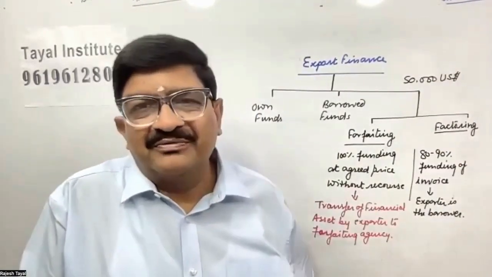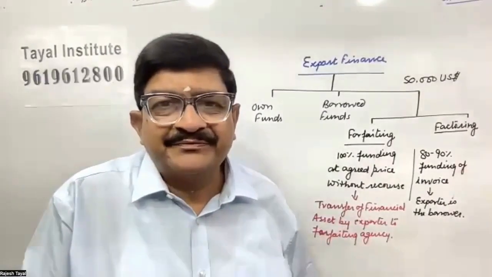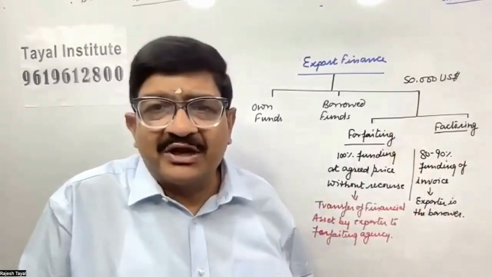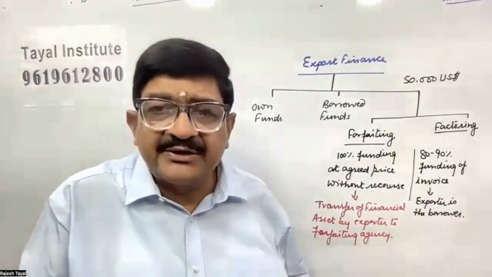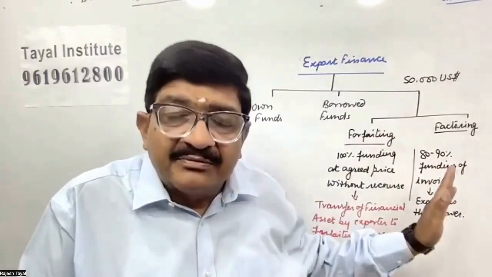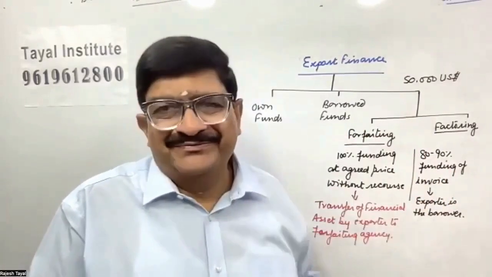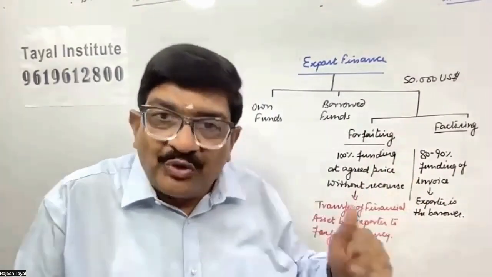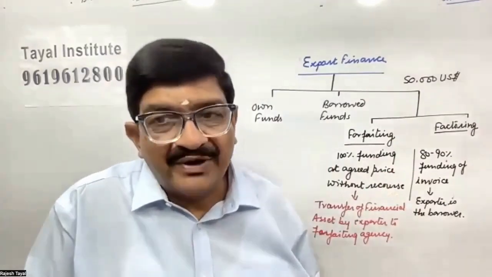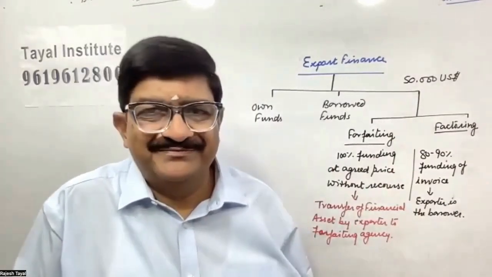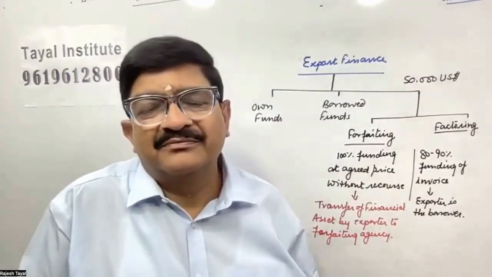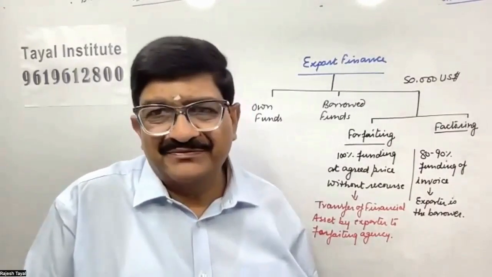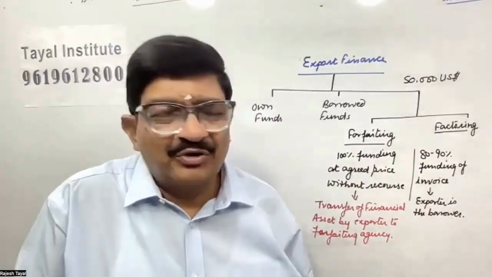In this case, how much funding is he getting? Only 80 to 90%. That is purely a commercial decision, how much funding will be given by the lender. So he is a lender and the exporter is the borrower. In this case, the financial asset is sold. So that is the basic difference between what is called forfeiting and what is called factoring. Is forfeiting only related with project export or even with normal merchandise? Everything. Not necessarily only project.